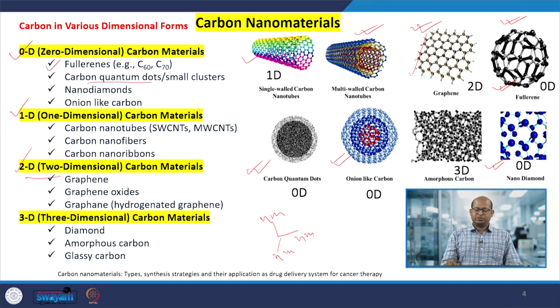Also, 2D carbon nanomaterials may be graphene type sheets, where both dimensions are in the nano range. These can form graphene oxides and graphene. These are the 2 dimensional carbon nanomaterials. And 3 dimensional carbon nanomaterials are diamonds, amorphous carbons and glassy carbons.